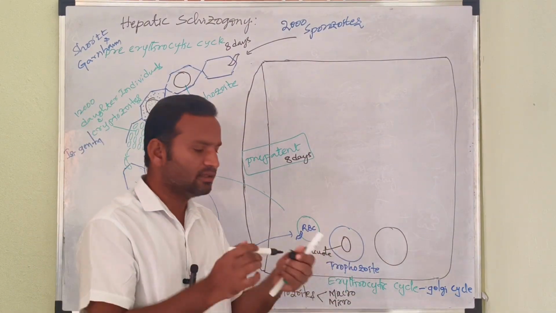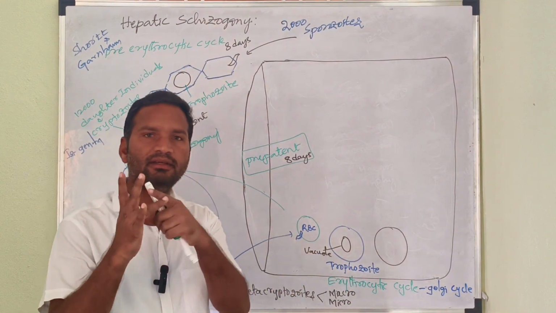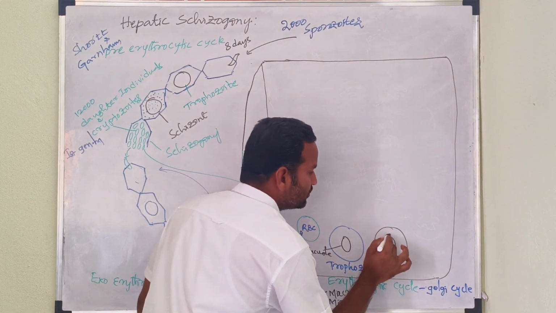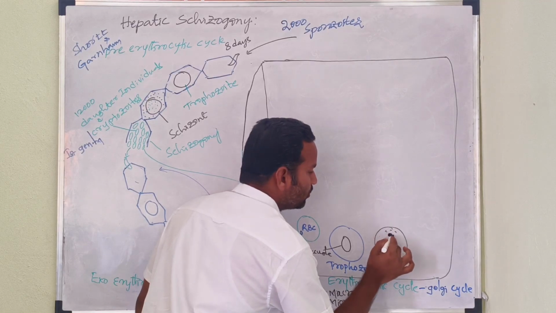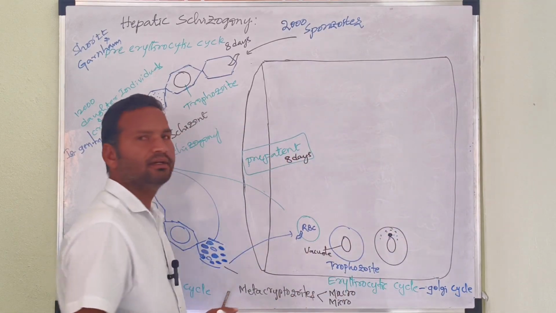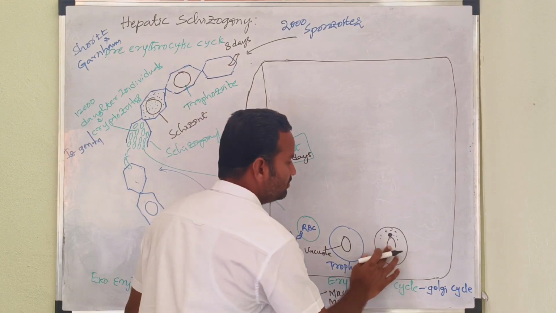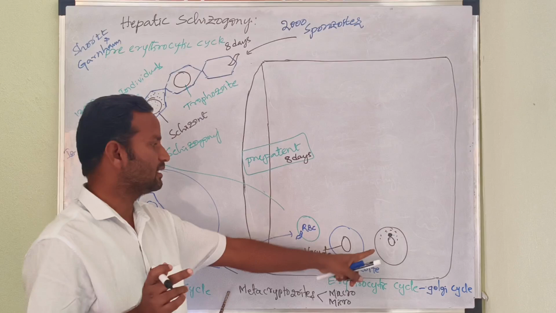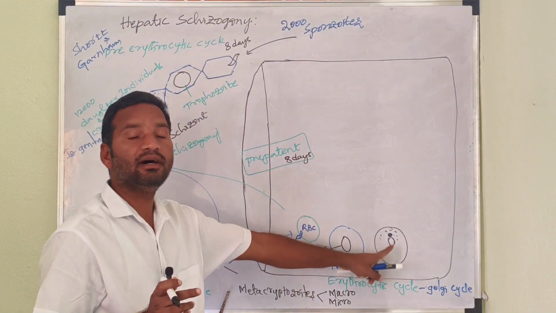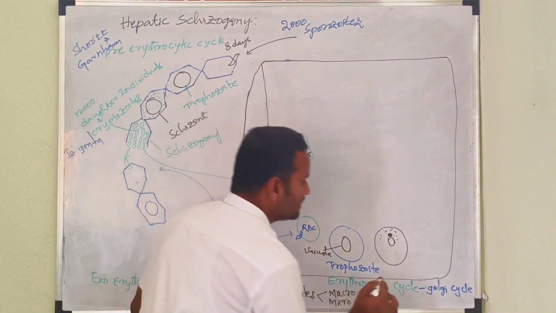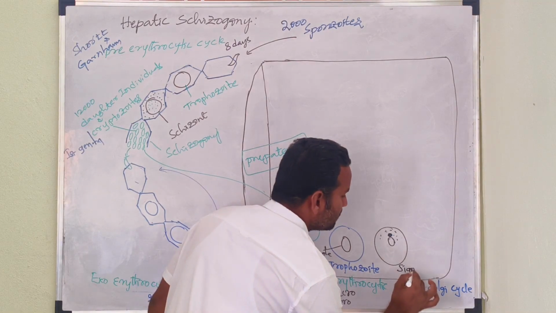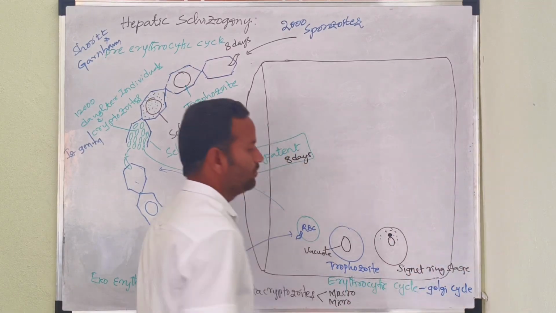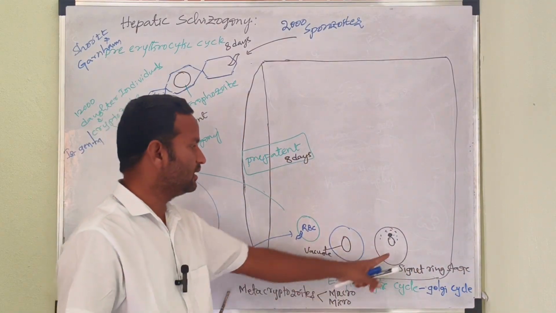Because in this stage it looks like our finger ring-like structure. See, this vacuole pushes the nucleus and cytoplasm to the periphery, that's why it looks like a finger ring, and this stage is called the signet ring stage. Got it? This is about this stage.